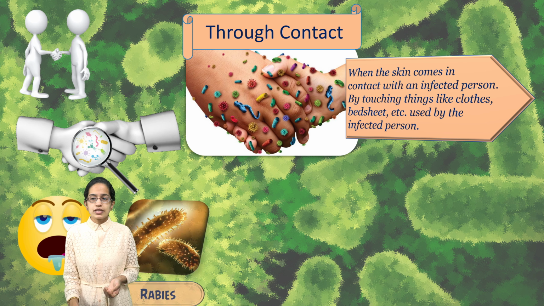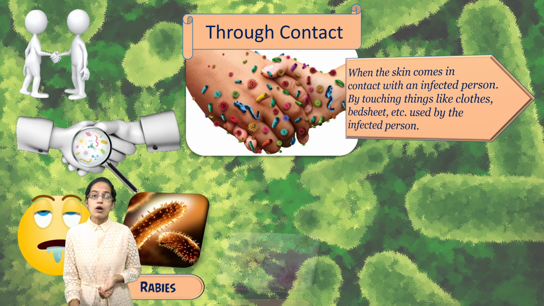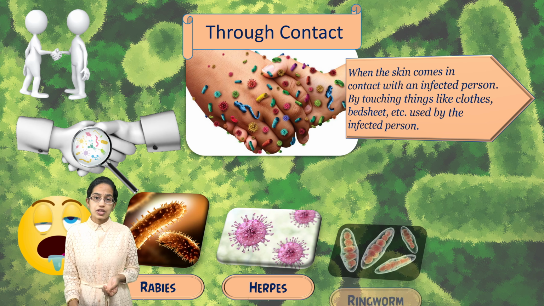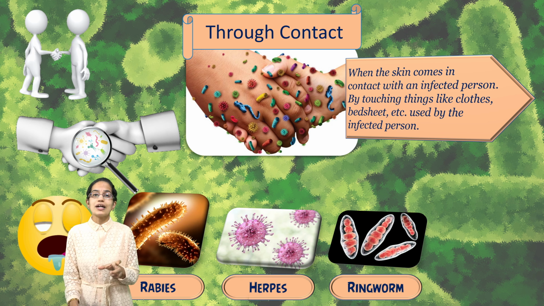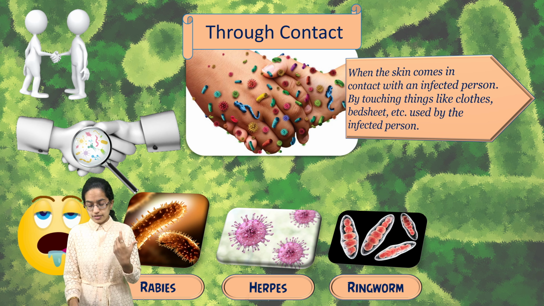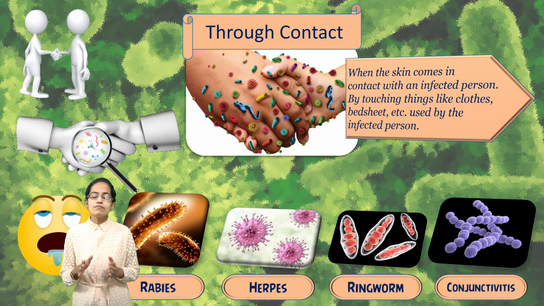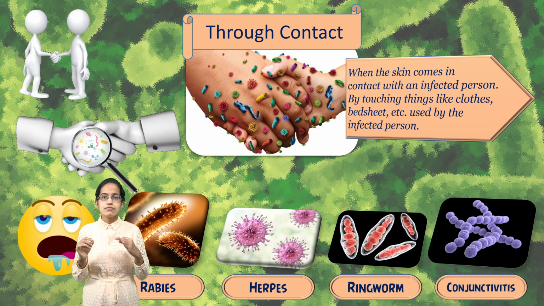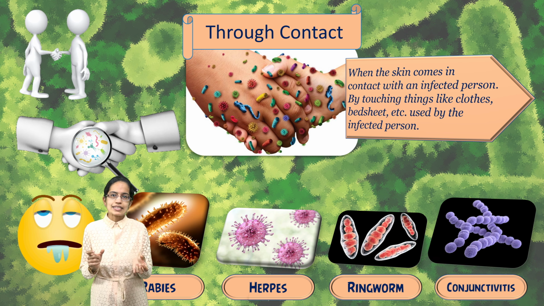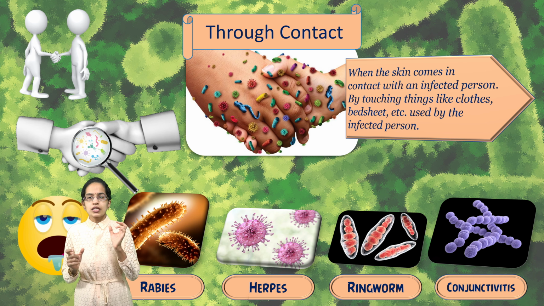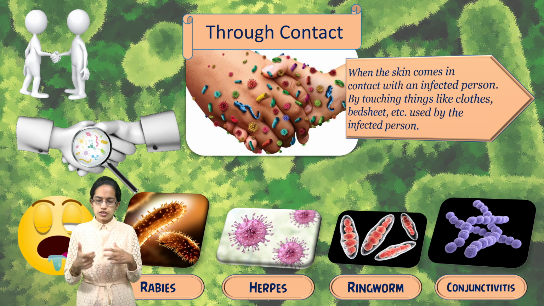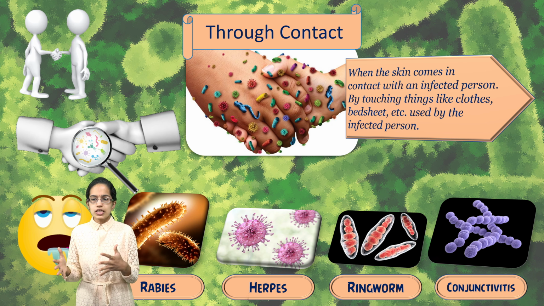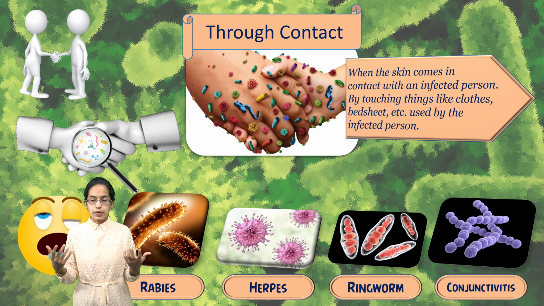Now the common diseases that we hear about are herpes, then we have rabies, ringworm, which, no, it's not a worm but a fungus that causes ringworm, and then finally conjunctivitis of the eye. Wherever you have the word "itis", it means inflammation. There is inflammation of the conjunctiva in the eye, and therefore it is called conjunctivitis. So these are common diseases which are caused by contact.